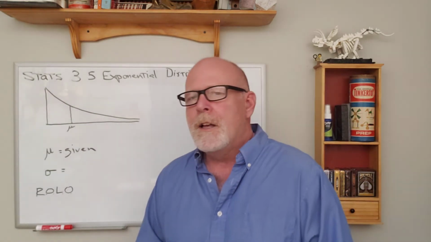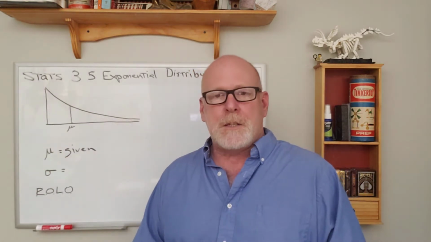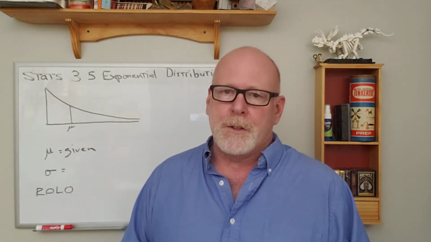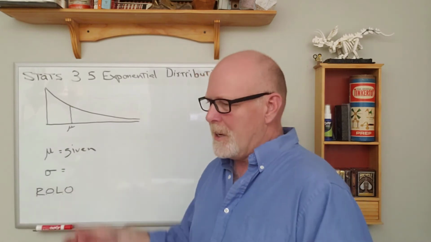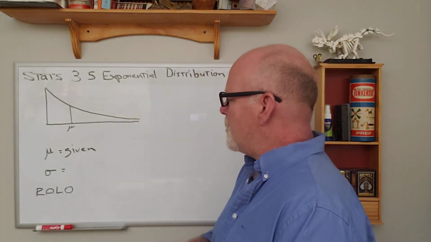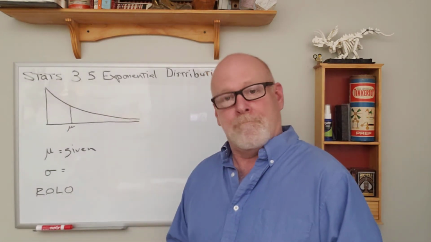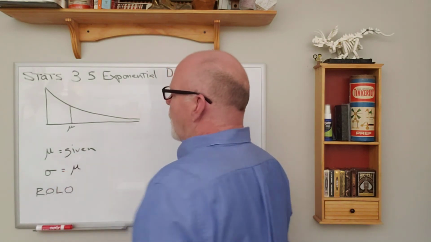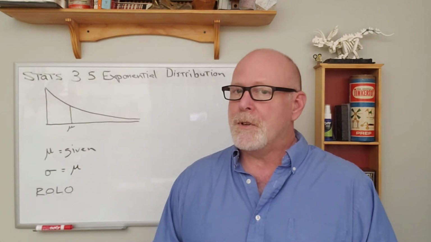Good news here is the mean of the population has to be given. The mean of the distribution has to be given. We can't figure it out without it being told to us. So you don't have to learn to find the mean. You just have to know what it is. It'll be given anytime we're dealing with exponential distribution. The standard deviation, we're lucky there too. That happens to be equal to the mean. Whatever the mean is, that's the standard deviation. Couldn't be simpler than that.